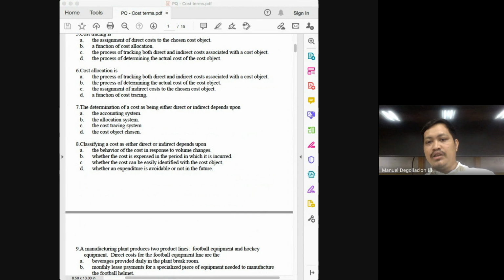Letter D, whether an expenditure is avoidable or not in the future. This is more on your relevant costing class.